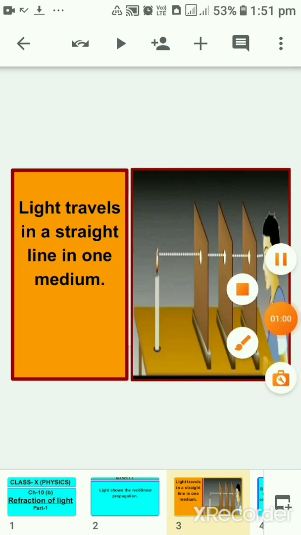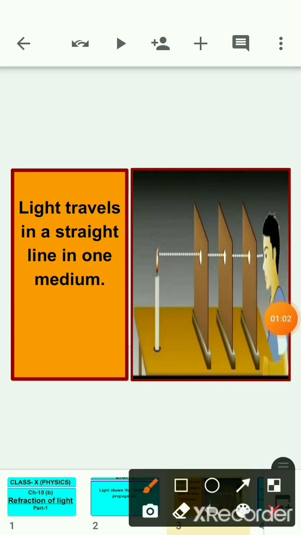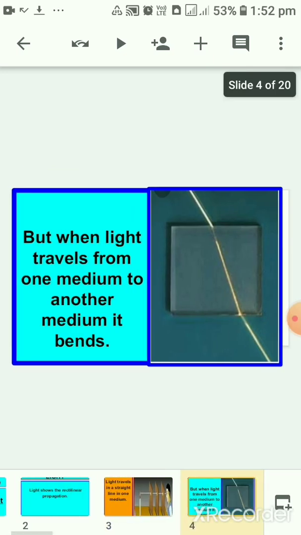Here also you can see how the light is traveling. It is traveling in a straight path. So this movement of light in a straight path is known as rectilinear propagation. But it is not the same everywhere.